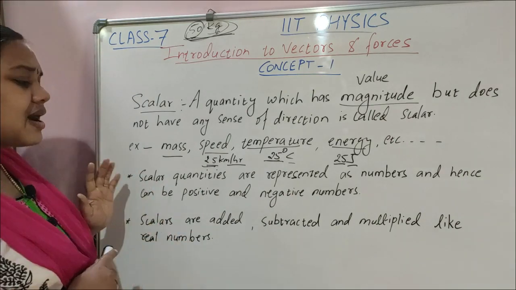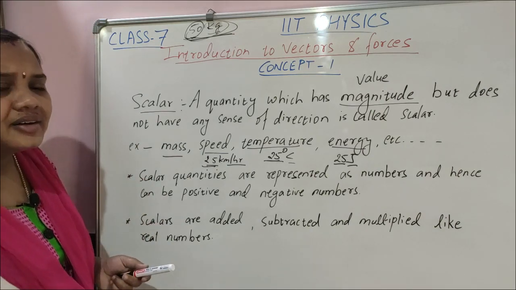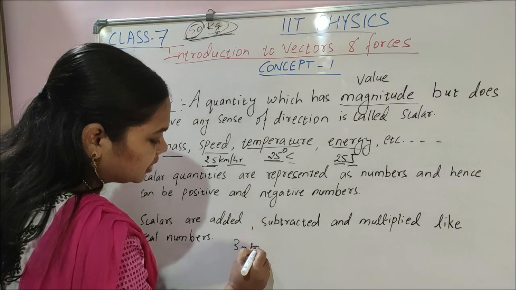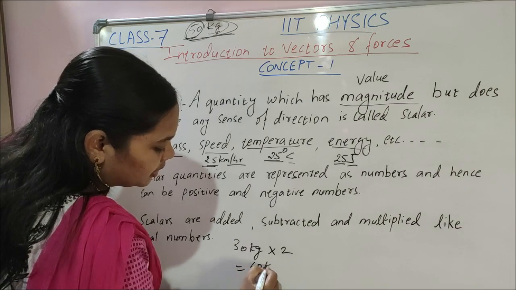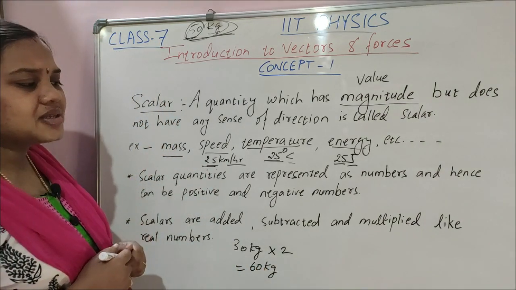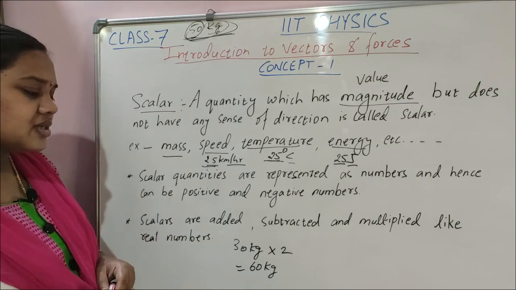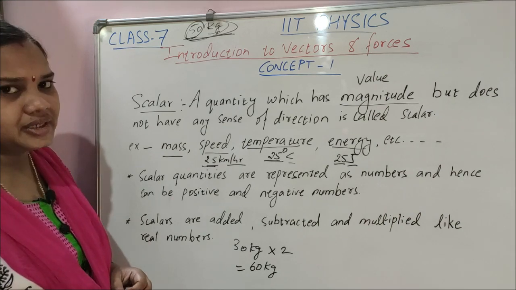Next, scalars are added, subtracted or multiplied just like real numbers. Suppose 30 kg into 2, 60 kg. Just like real numbers, how you add, subtract, multiply, the scalars also in the same way we can add, subtract or multiply.